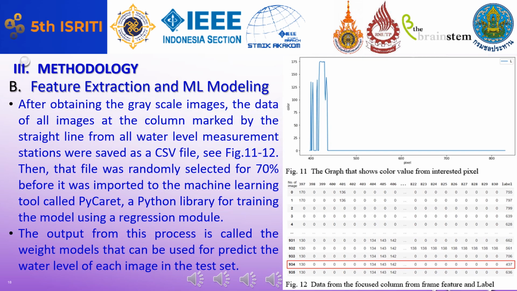For machine learning modeling, after obtaining the grayscale images, the data of all images at the column masked by the straight line from all water level measurement stations were saved as a CSV file. Then 70% of that file was randomly selected before it was imported to the machine learning tool called PyCaret, a Python library for training the model using a regression module. The output from this process is called the weight models that can be used to predict the water level of each image in the test set.